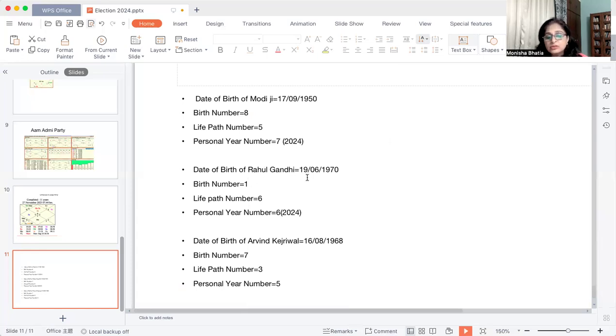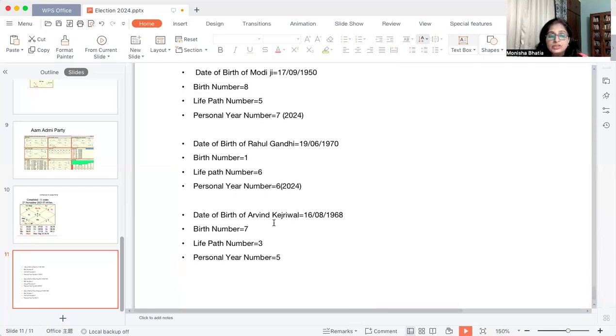Let's talk about Rahul Gandhi's chart. His birth number is 1 and his life path number is 6. So his personal year number for 2024 is number 6. Both of them are the same. So this year is going to be very good for Mr. Rahul Gandhi, and he will be gaining a lot. This is a very lucky year for Mr. Rahul Gandhi.